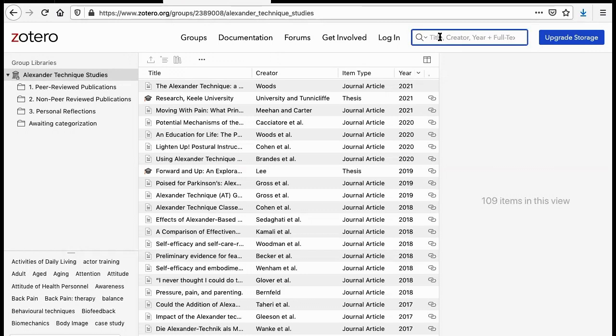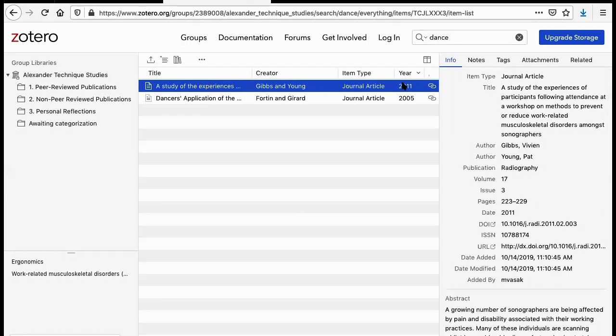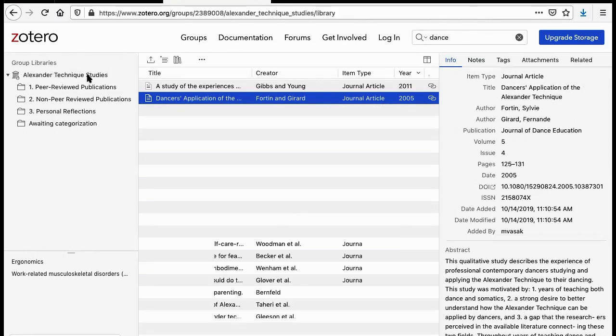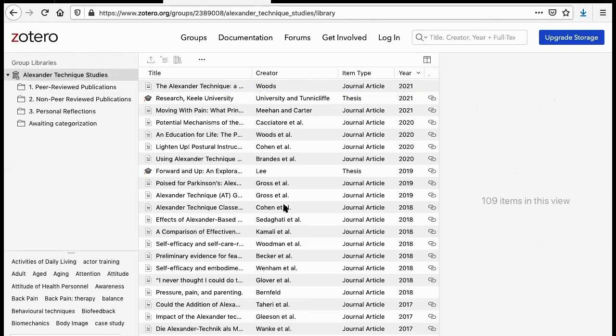So you can click on that, and let's say we wanted to learn what is associated or published on the Alexander Technique and let's say dance. Let's try that. You can click here. Here's a 2011 article and a 2005 article. If you want to remove the tag dance, so you want to look for something else, you can of course always just go back and click on this main bar here, Alexander Technique Studies, which will take you back to the main group.